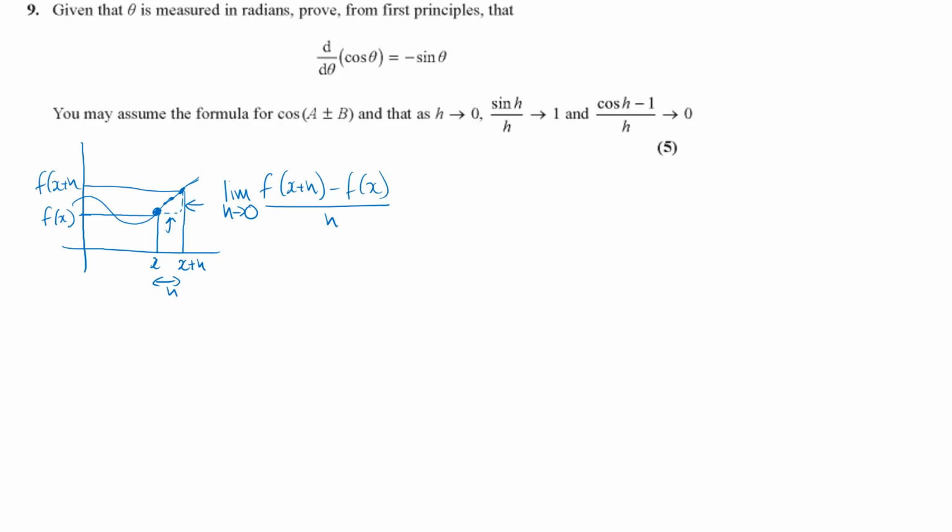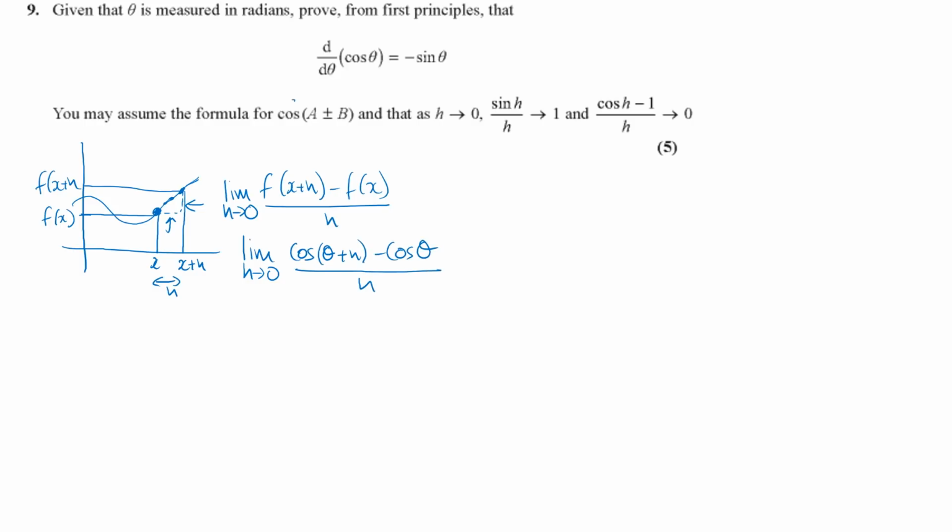So in this case, our function is cos theta, so we've just got to apply this limit equation. So f of theta is going to be the limit as h tends towards 0 of cos of theta plus h minus cos of theta all over h.